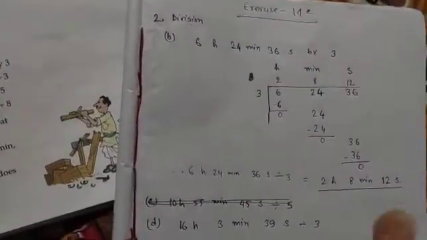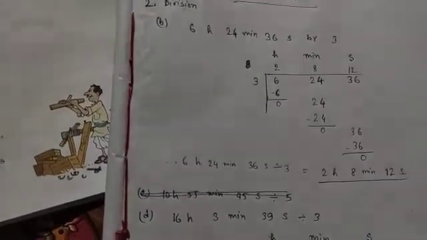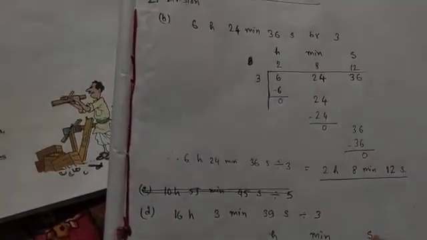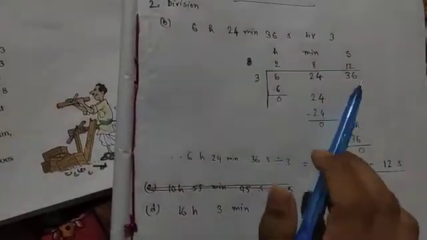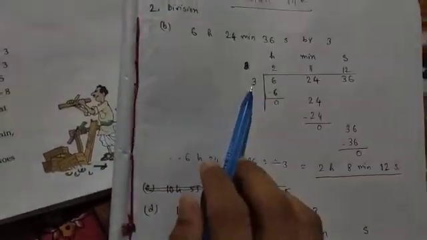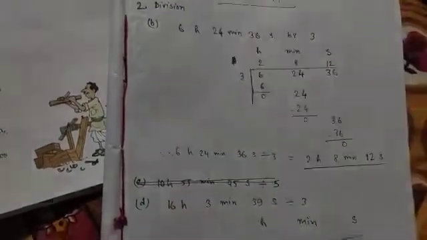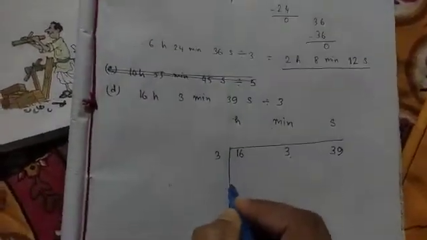And remember, for addition, subtraction and multiplication I start with the second place, but for division we have to start with the hour place. Clear?